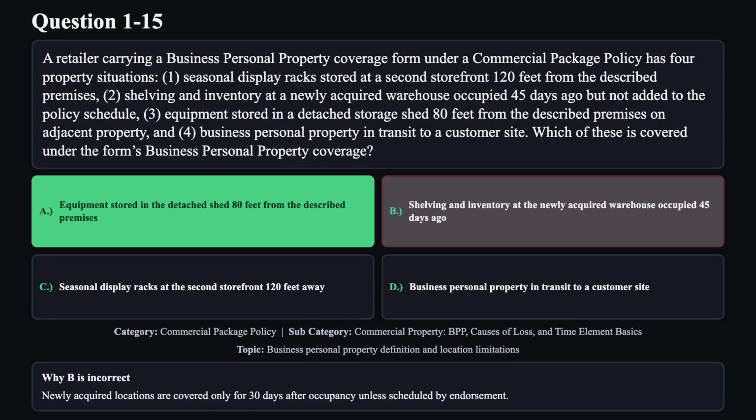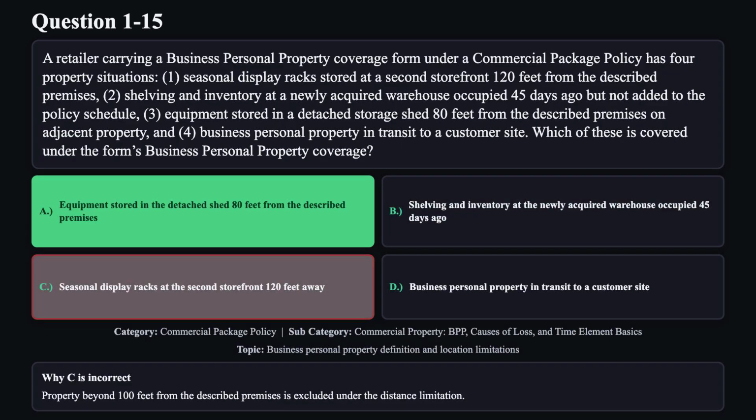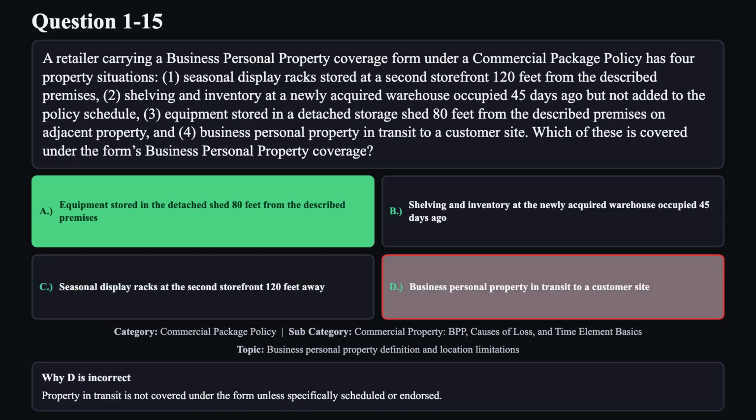Reason B is not correct. Newly acquired locations are covered only for 30 days after occupancy unless scheduled by endorsement. Reason C is not correct. Property beyond 100 feet from the described premises is excluded under the distance limitation. Reason D is not correct. Property in transit is not covered under the form unless specifically scheduled or endorsed.